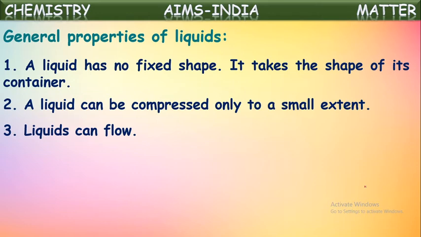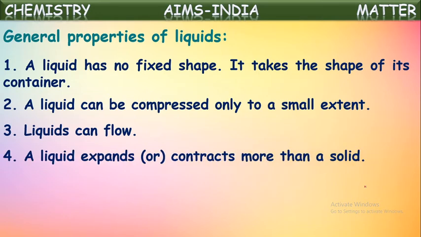They are loosely packed, so molecules can slide over one another and hence liquids can flow. A liquid expands or contracts more than a solid. We said that on strong heating solids expand a little, but liquids expand a little more than solids.